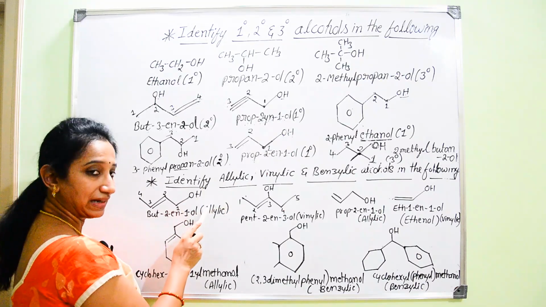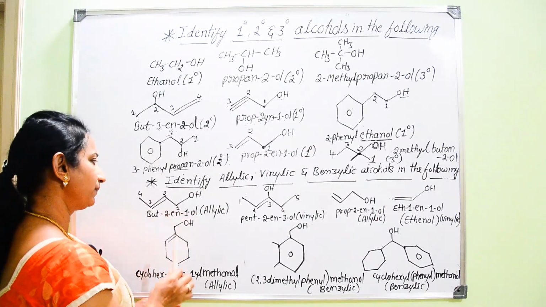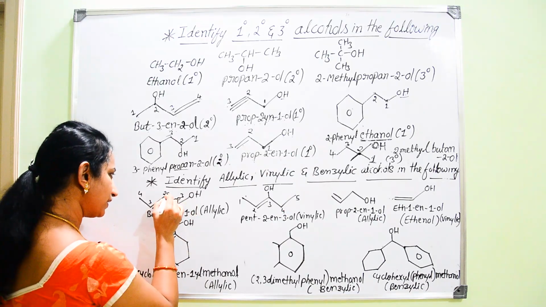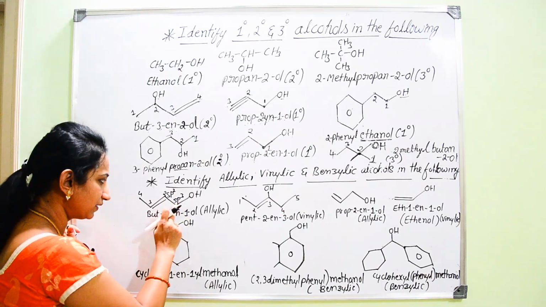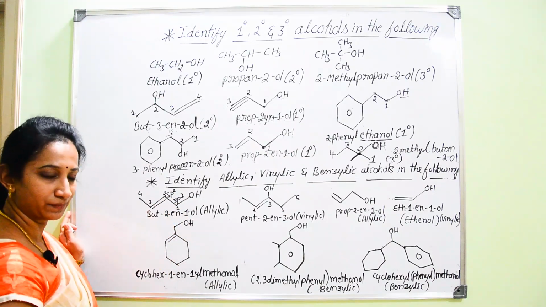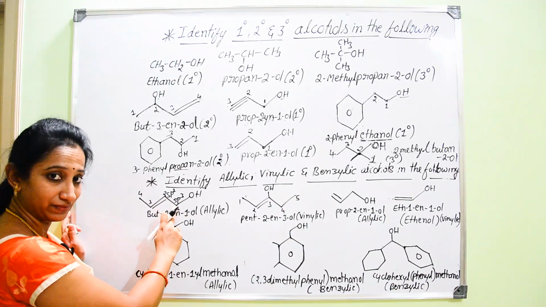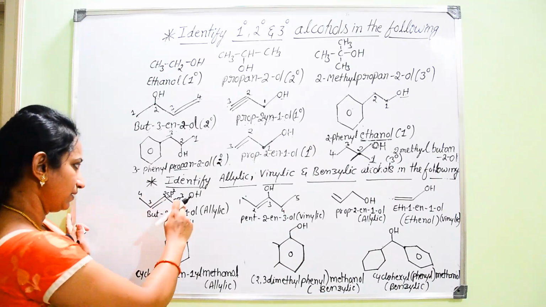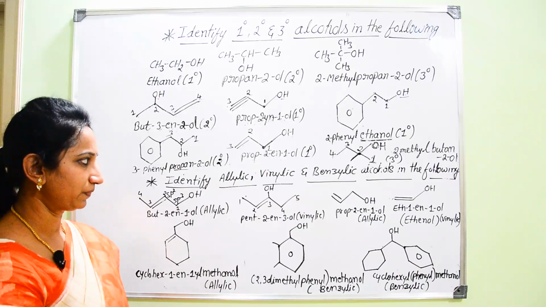In case of allylic alcohols, the OH group is attached to the sp3 carbon atom which is linked to sp2 carbon atom. That means OH is at alternate position with the double bond. OH is first attached to saturated carbon atom which in turn is attached to double bonded carbon atom. This type of alcohol is considered as allylic alcohol.